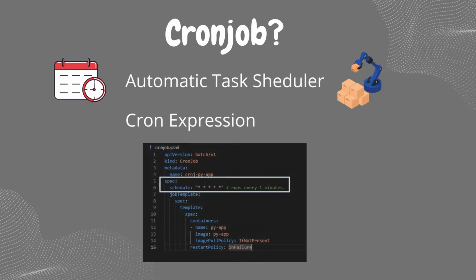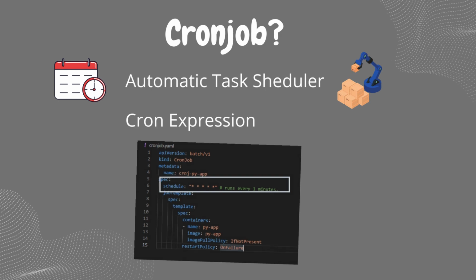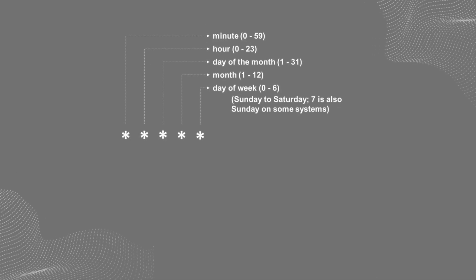Okay, let us walk you through the syntax of cron expression, and then we see a quick example of how we can mention the cron expression. So this is the syntax for cron expressions. It consists of 5 different fields. Each field is responsible for different time frames so that you can customize your job execution time.